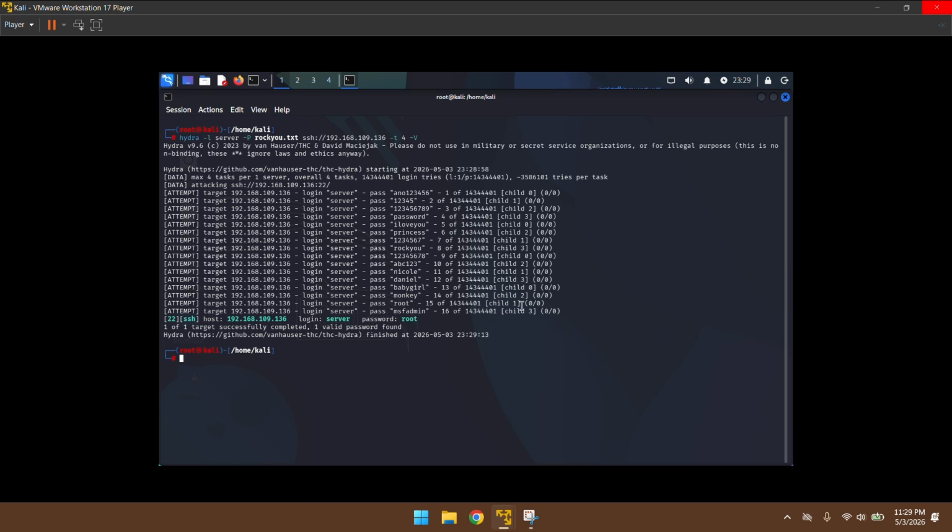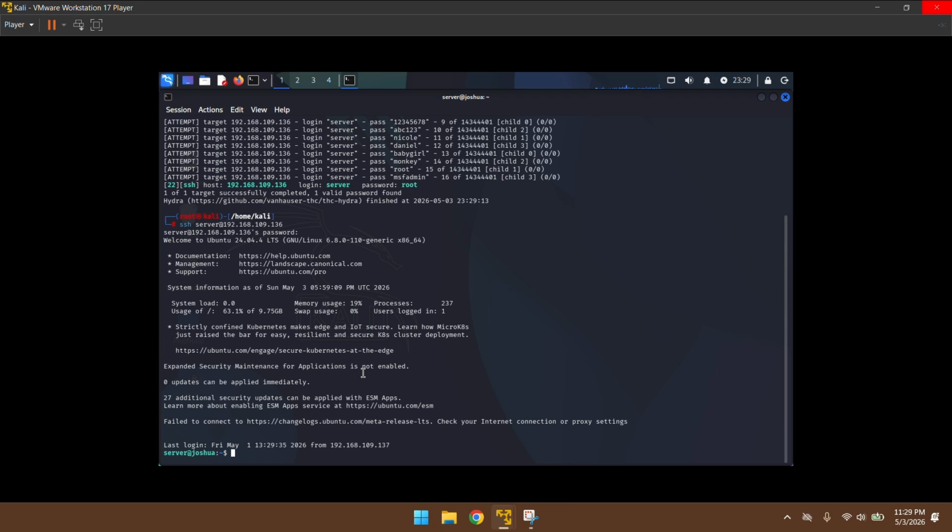So you could see I used the wordlist text file and told Hydra to brute force this, because when we used the SSH command, we were able to see it as a login. So what I'm going to do now is log in to the server. Give me a second. And if I type root, we have access.